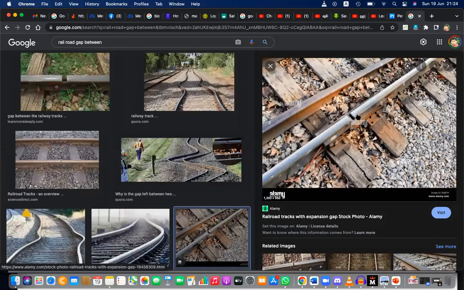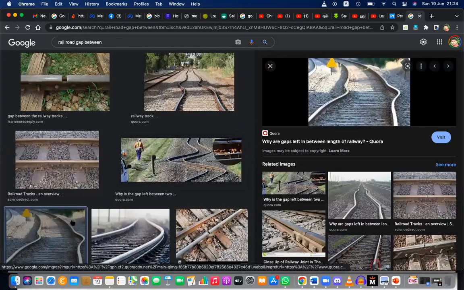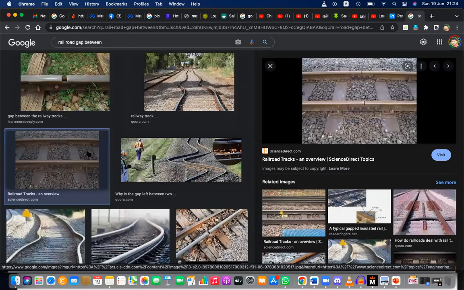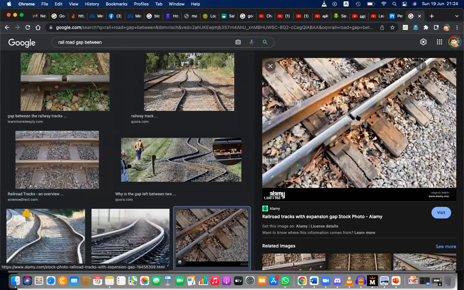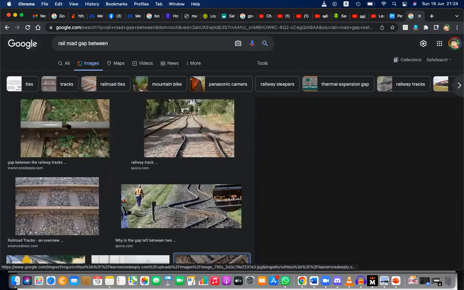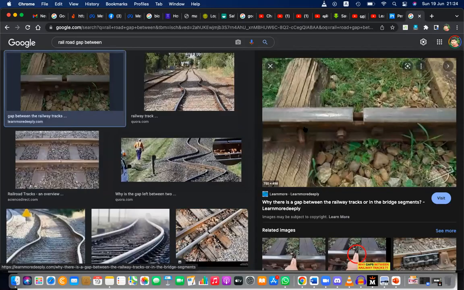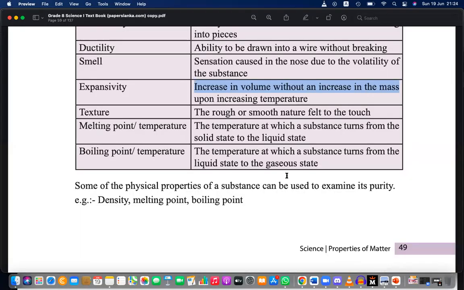Here there is a gap. If this gap is not there, it can cause this kind of damage to the railroad. That is why there is a gap between two railway tracks, to allow the expansivity, right? Because with the heat, it can expand. It can increase the volume, but it is not changing the mass.